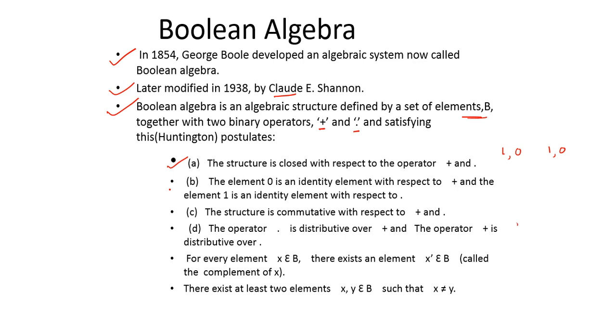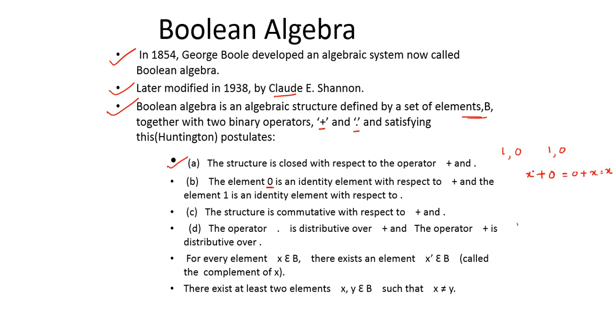Coming to the second postulate. The element 0 is an identity element with respect to plus, and the element 1 is an identity element with respect to dot. So what do we mean by identity element? Let us see. If I put x plus 0, x may be any value, maybe 1, maybe 0, that will be equal to 0 plus x, and that equals x only.